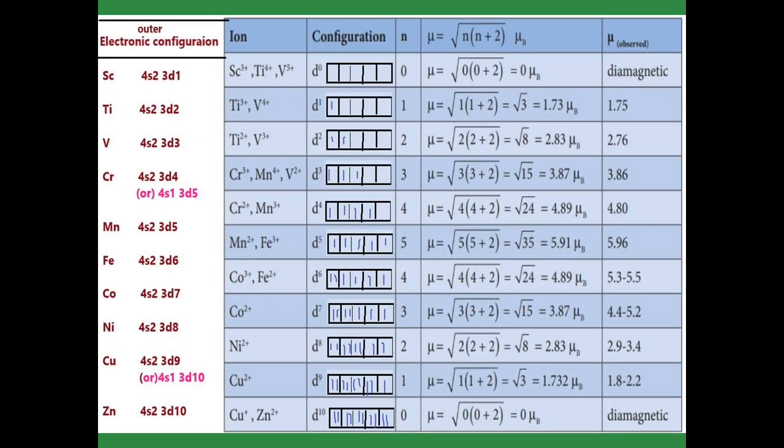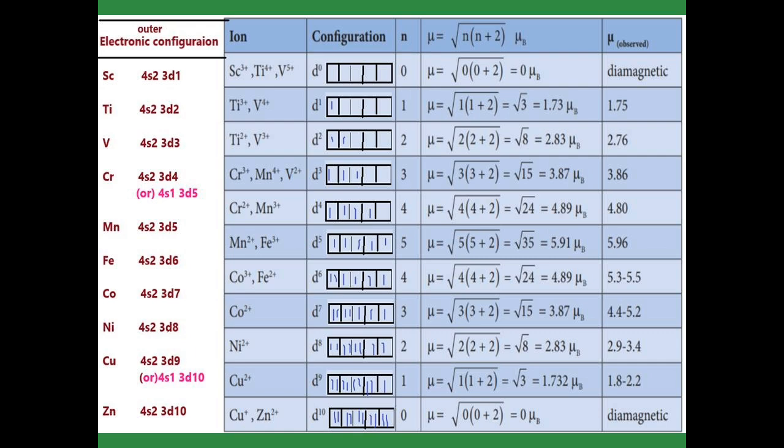In this table, first of all, I give the outer electronic configuration for scandium to zinc. First, scandium has 4s2 3d1. If it loses 3 electrons, we get scandium 3 plus. In the same way, titanium, 4s2 3d2, loses 4 electrons and we get titanium 4 plus. In vanadium, if we lose 5 electrons, we get V5 plus. In these three there is no d electron, that is, d0.